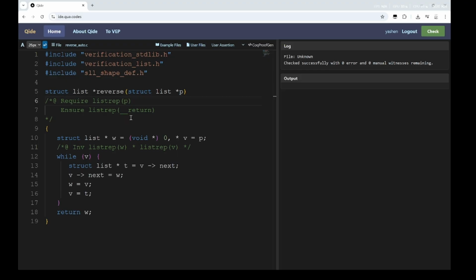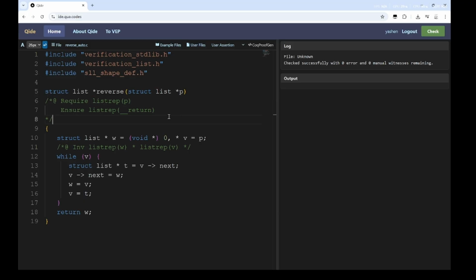For example, this is a C function that reverses a singly linked list. If we only want to check shape properties, we can define a predicate listRep P, which indicates that pointer P points to a valid singly linked list, not mentioning the data stored in the list.